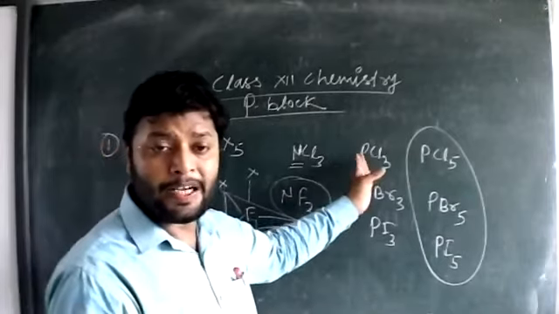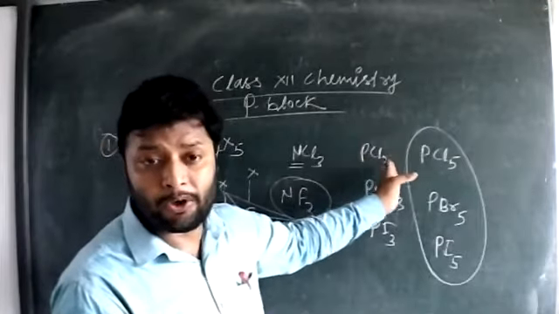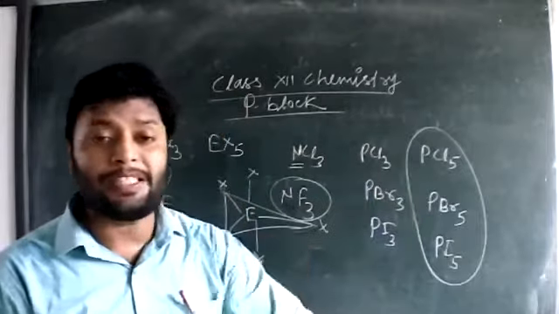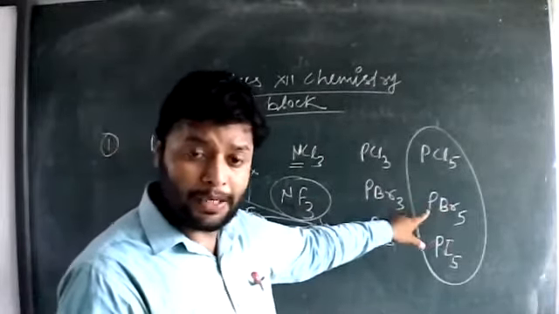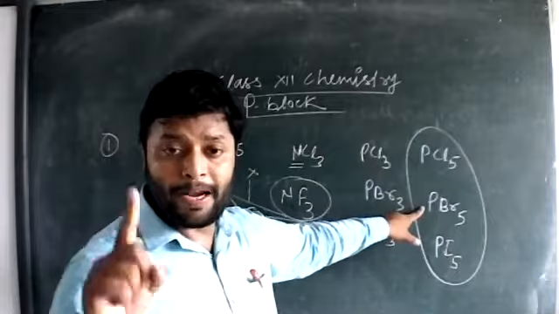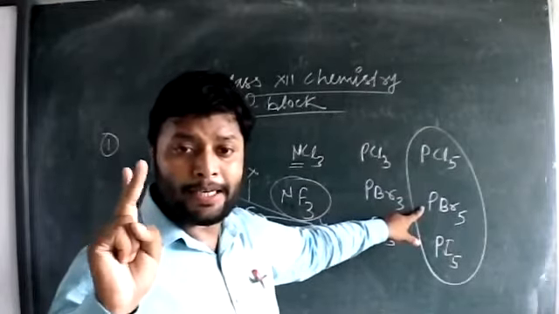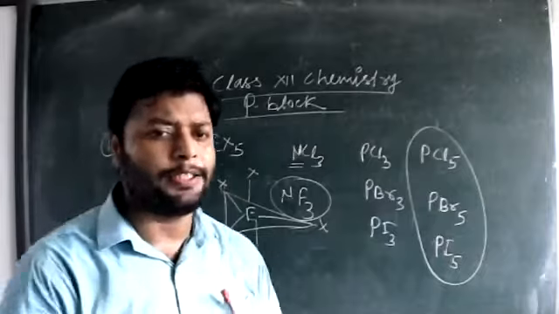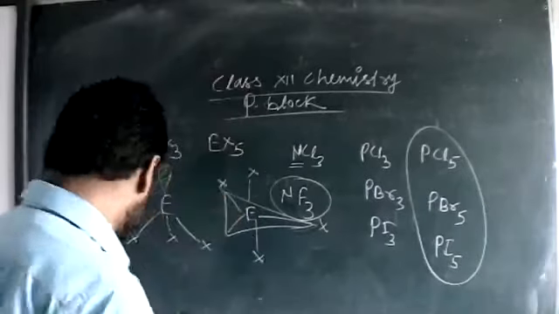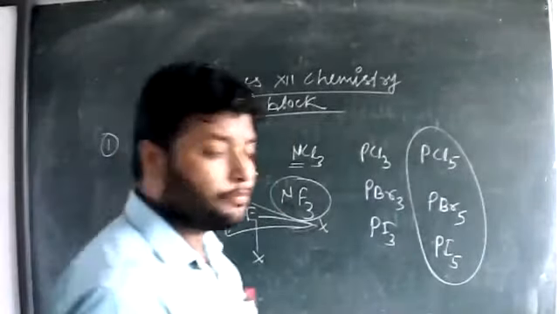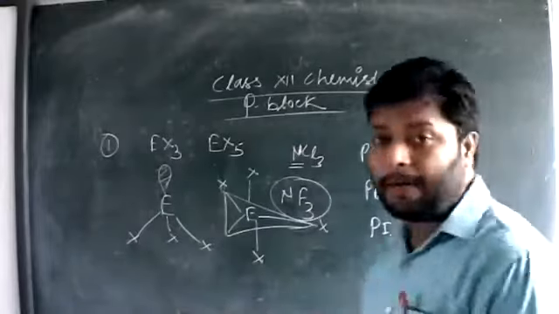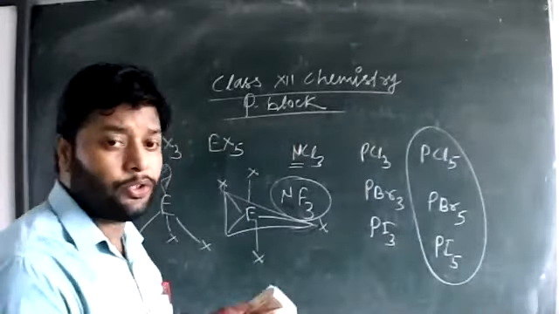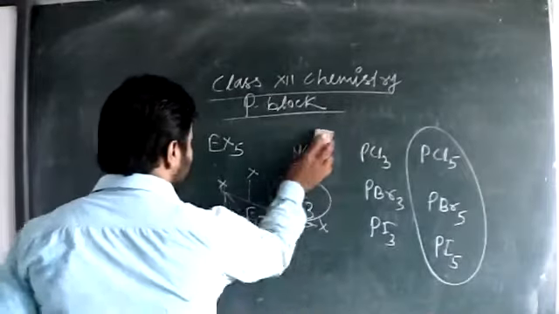PCl3 is stable because phosphorus can easily hybridize the 3 chlorines. PCl5 is stable because phosphorus can form PCl5 easily. PBr5 is not stable because of low extent of overlapping and large size of bromide and iodide ions. So these are some reasons why they are not stable. Next, we have to study the reactivity of the nitrogen family with metals.